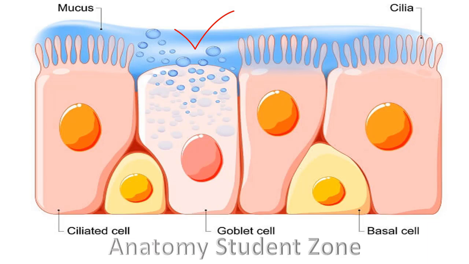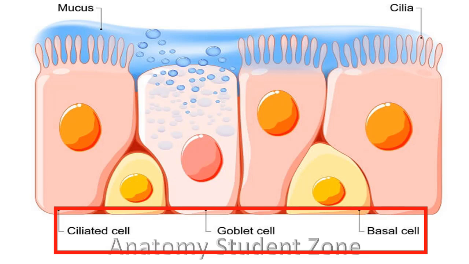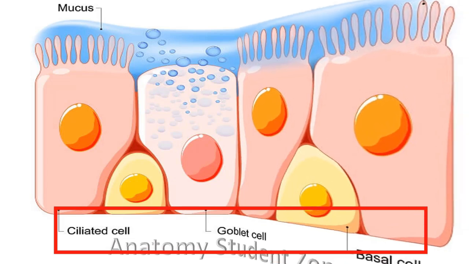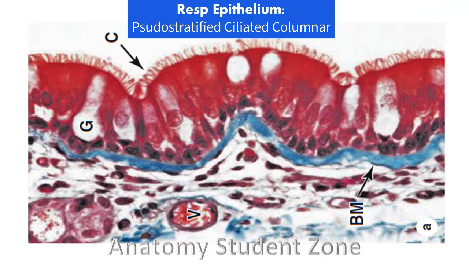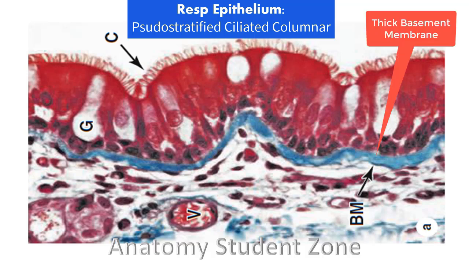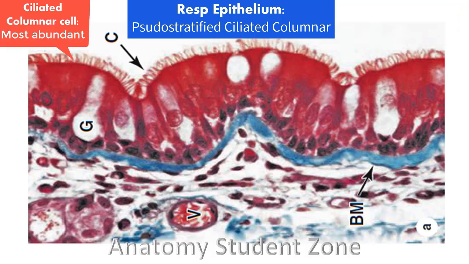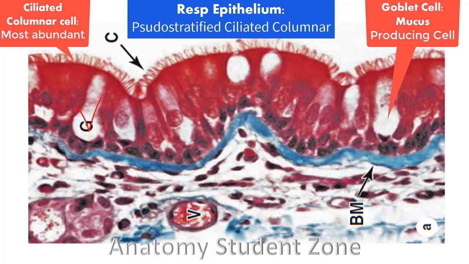Now I will show you an image from a light and an electron microscope where you can observe the cells that I have discussed right now: the basal, ciliated columnar and the goblet cell. In this image, ciliated pseudostratified columnar epithelium, that is your respiratory epithelium, is shown. We can observe different cells in this image, and you can see these cells are resting on a thick basement membrane. The most abundant cell is the ciliated columnar cell. You can also observe the mucus producing cell.